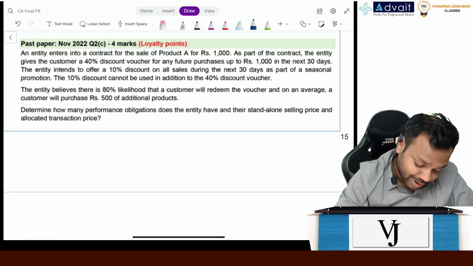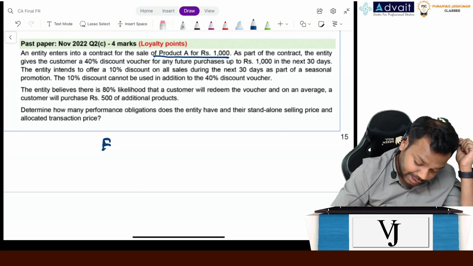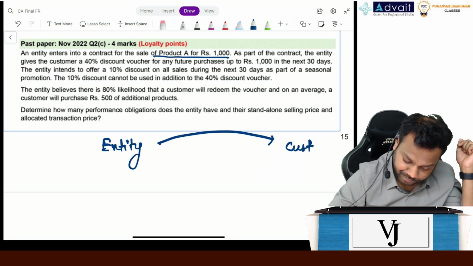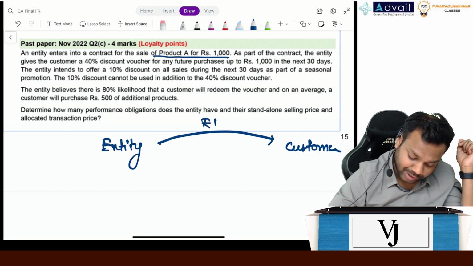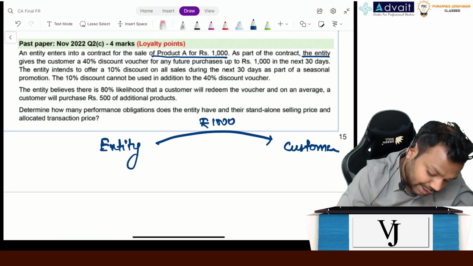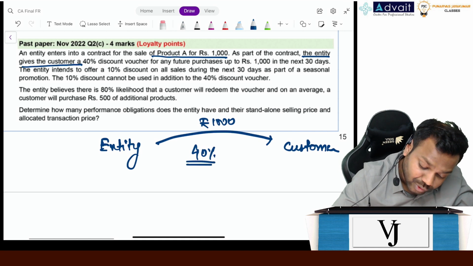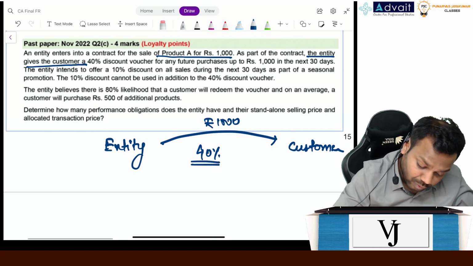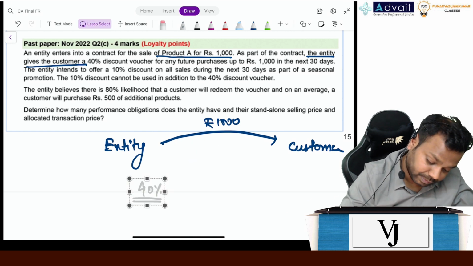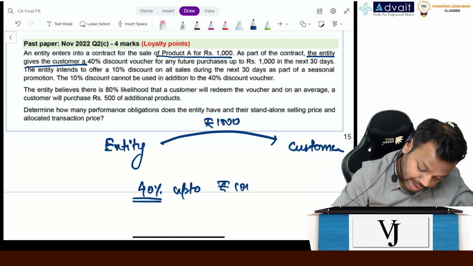An entity enters into a contract for sale of a product A for rupees 1000. The entity sold goods to the customer for rupees 1000. As part of the contract, the entity gives the customer a discount of 40% on any future purchases up to INR 1000.